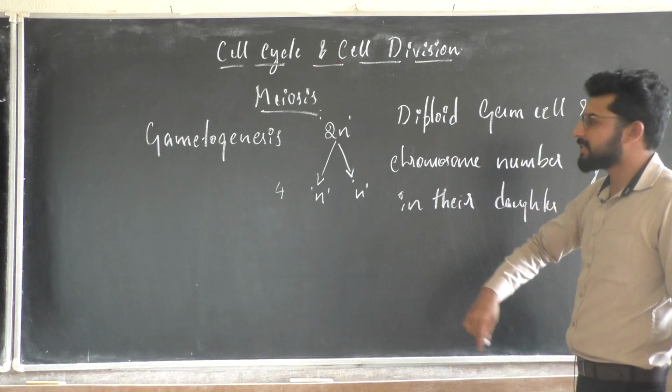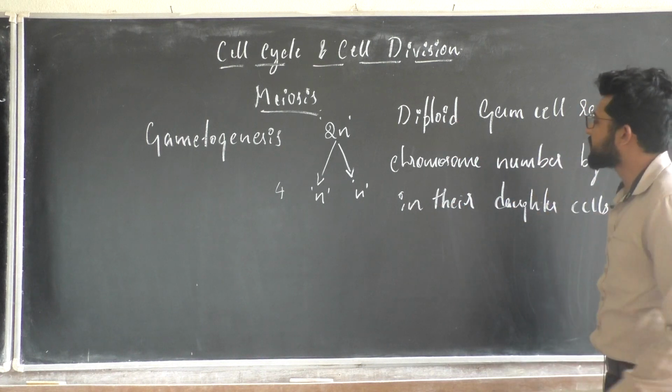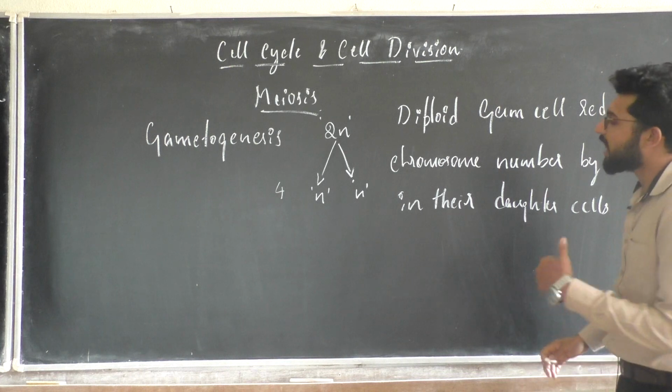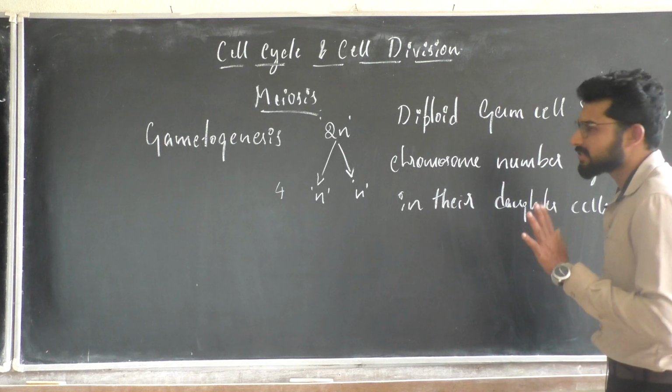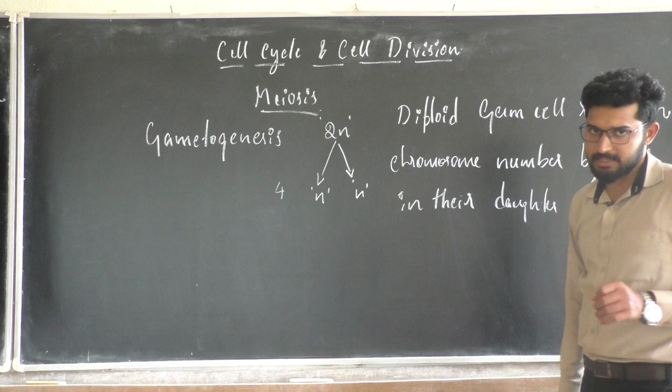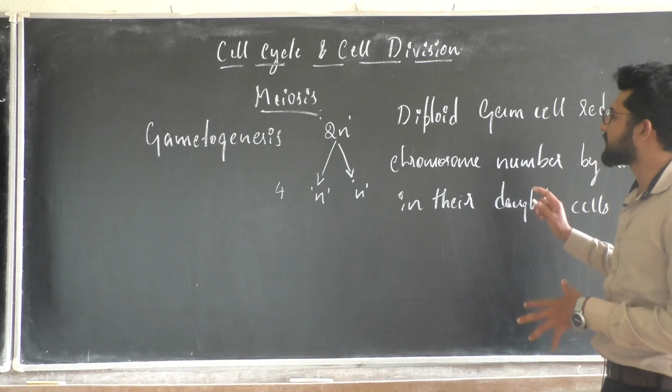It is a process in which a diploid germ cell has its chromosome number reduced by half in the daughter cells, termed as meiosis. What do you mean by this sentence?